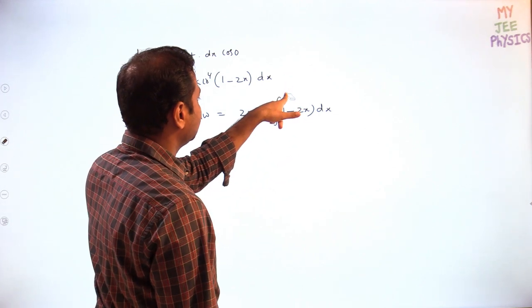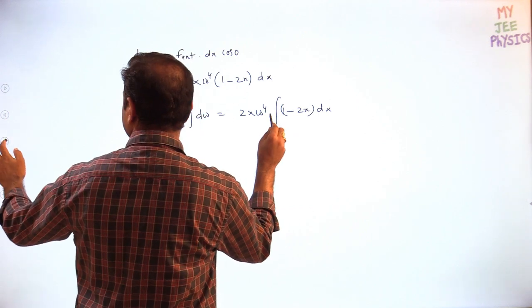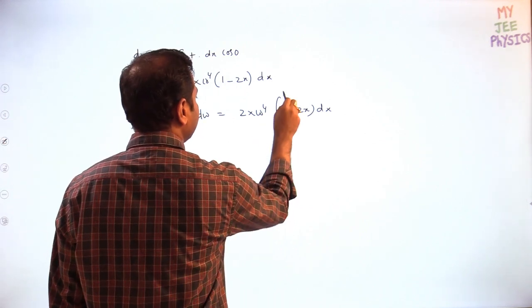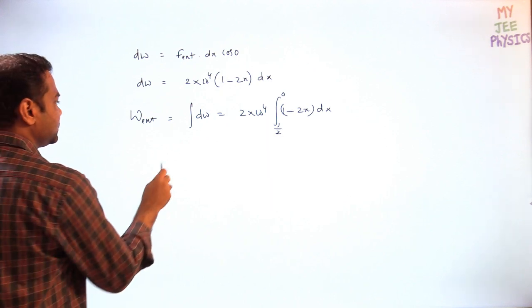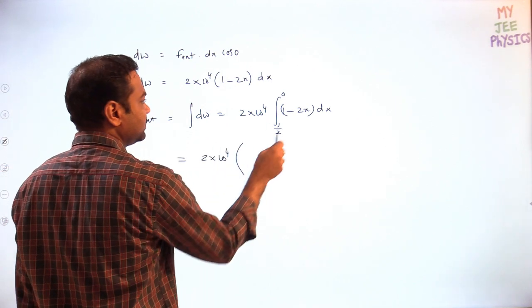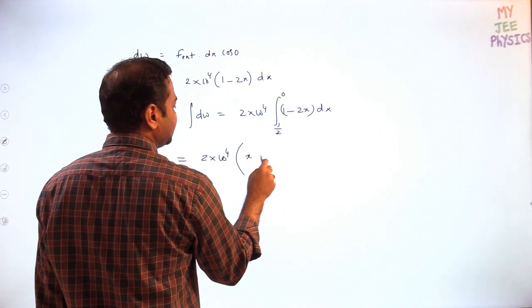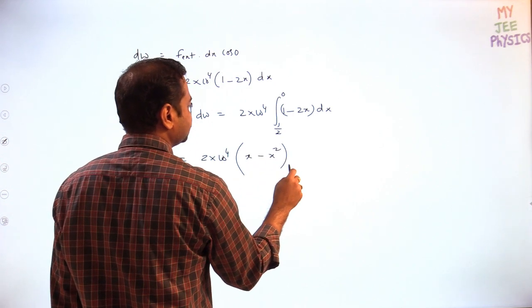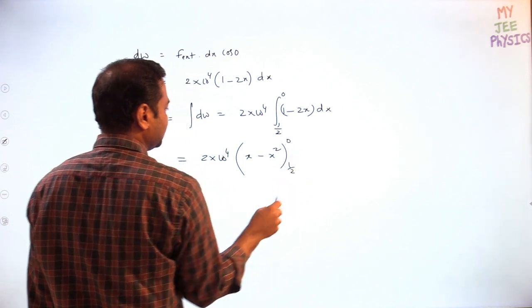What is the initial x value? Initial x value is 1 by 2, final x value is 0. So then what is the work done value? Ultimately you will get the magnitude value. So this is x minus x square, from 1 by 2 to 0.